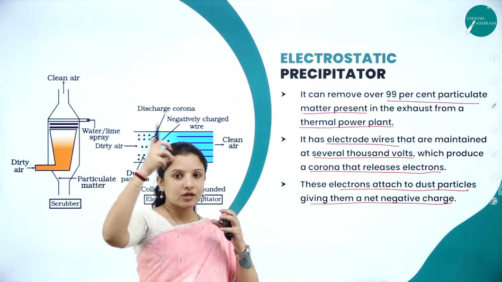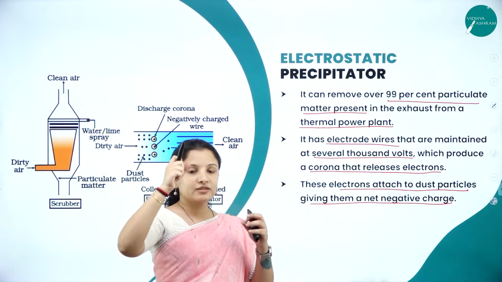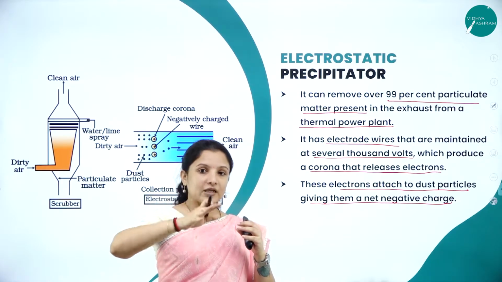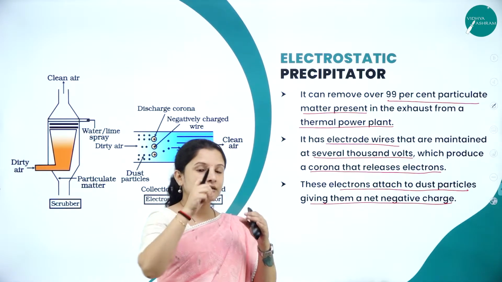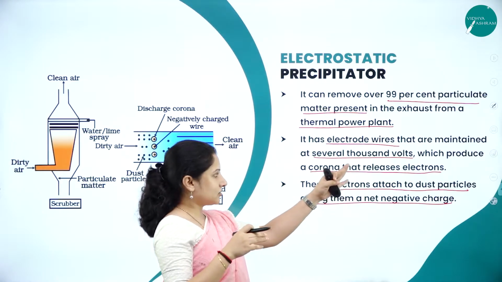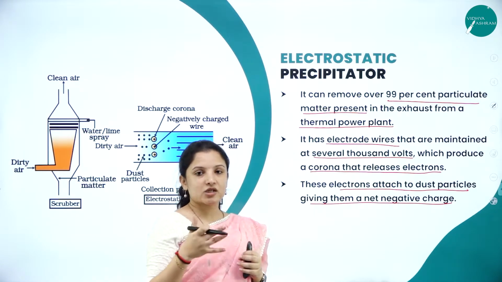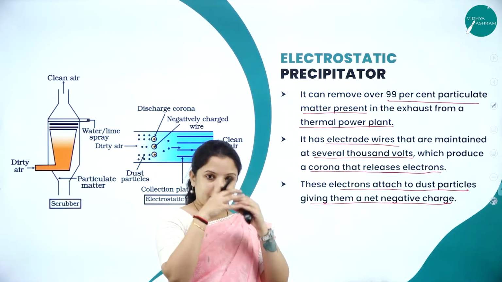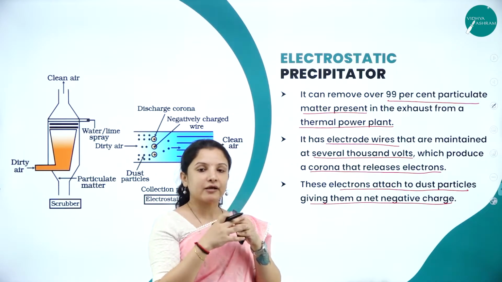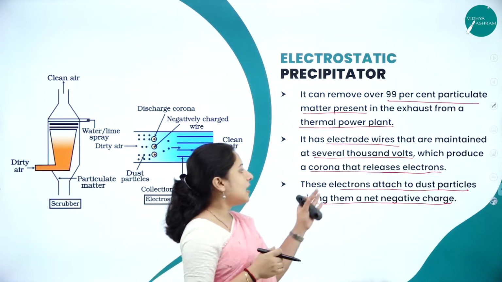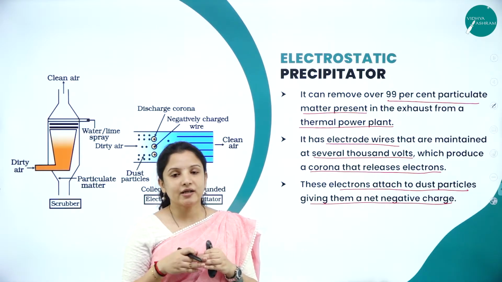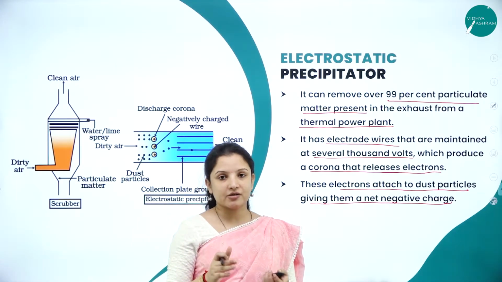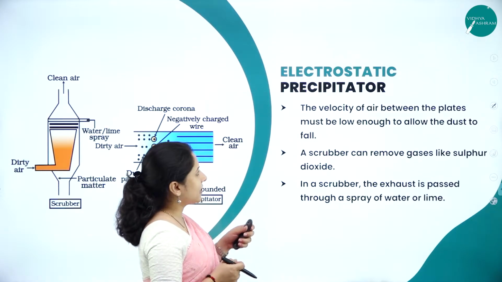So when the smoke comes, whatever particulate matter is there in the smoke, these electric charges that produce the electrons will go and fix themselves to the particulate matter or the dust particle, and that dust particle will become negatively charged. So what happens when it becomes negatively charged?